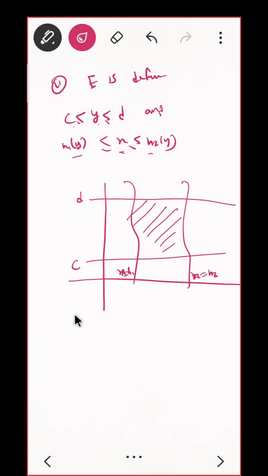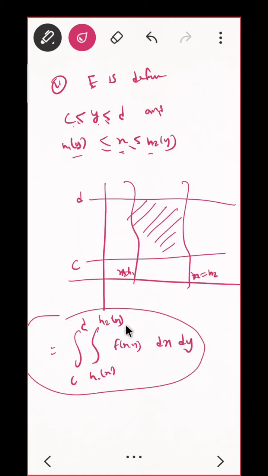So the double integral will be: dy will be outside, so that is c to d, and for dx, here it is f of x comma y dx, it is h1 of x to h2 of x, correct? This is what your double integral is. I have already told you, so to solve this double integral we just need to find this bounded region, correct? If we get the limits, then we can directly substitute them in the function and get it.